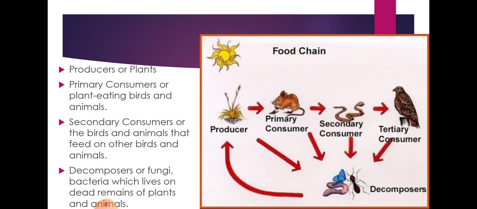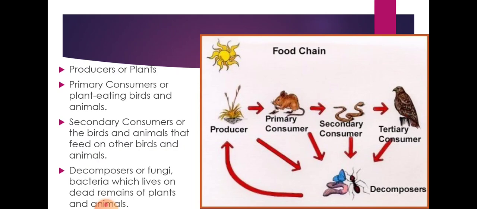While depending on each other, they also form the food chain. What is a food chain? We already discussed that the food chain is a dependence on each other, like primary consumers, secondary consumers, tertiary consumers, decomposers. They all are interdependent on each other. If they don't depend on each other, what will happen? There will be a problem. Suppose primary consumers are not there, what will happen?